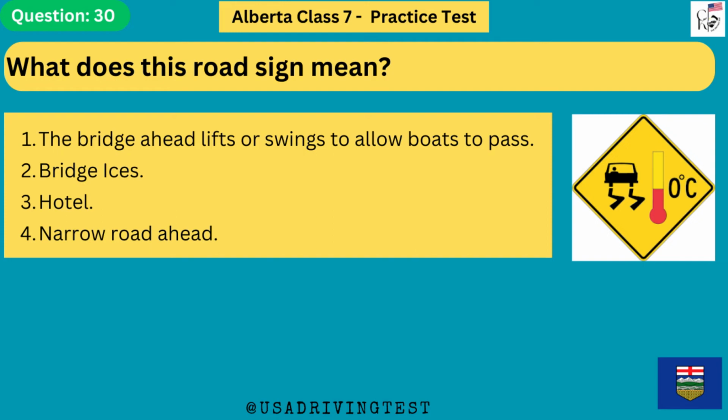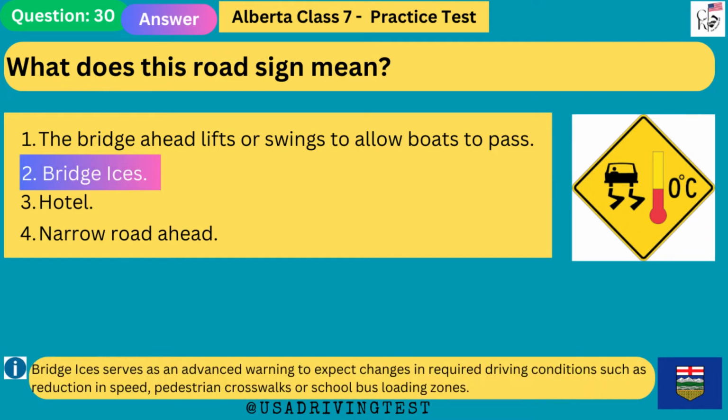What does this road sign mean? 1. The bridge ahead lifts or swings to allow boats to pass. 2. Bridge ices. 3. Hotel. 4. Narrow road ahead. The answer is 2. Bridge ices. Bridge ices serves as an advanced warning to expect changes in required driving conditions such as reduction in speed, pedestrian crosswalks or school bus loading zones.